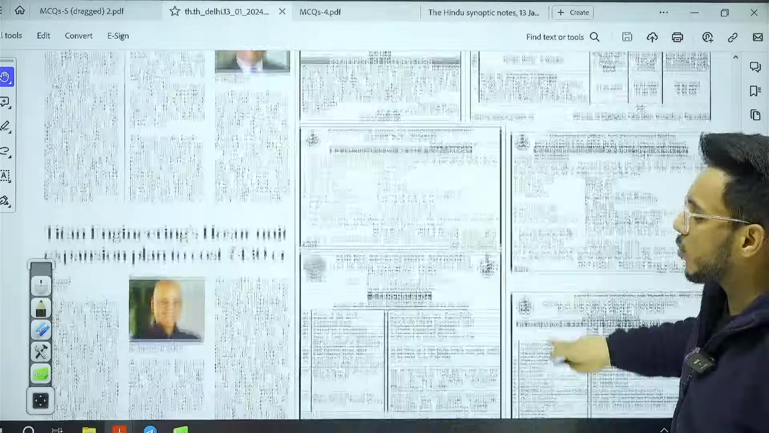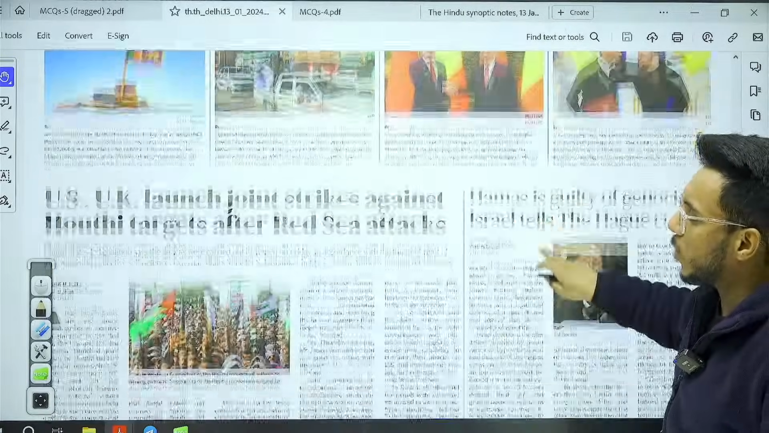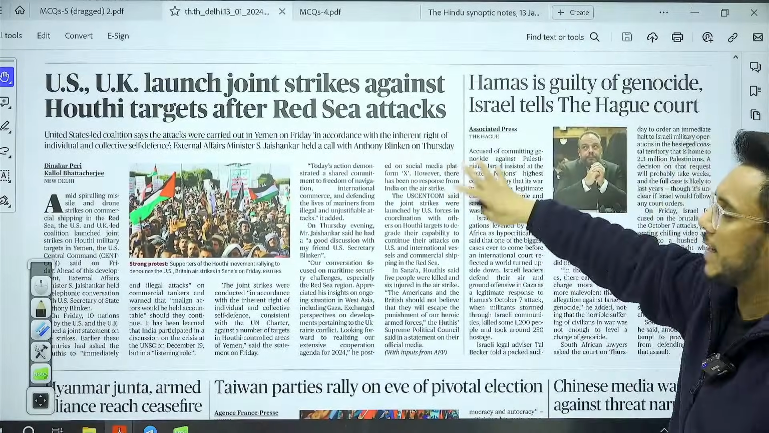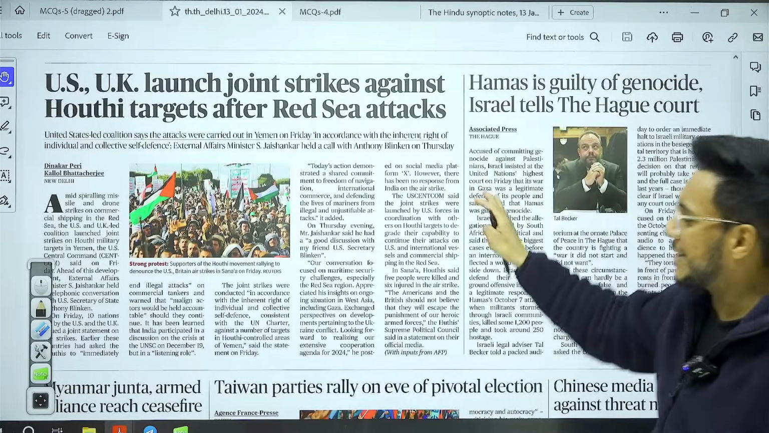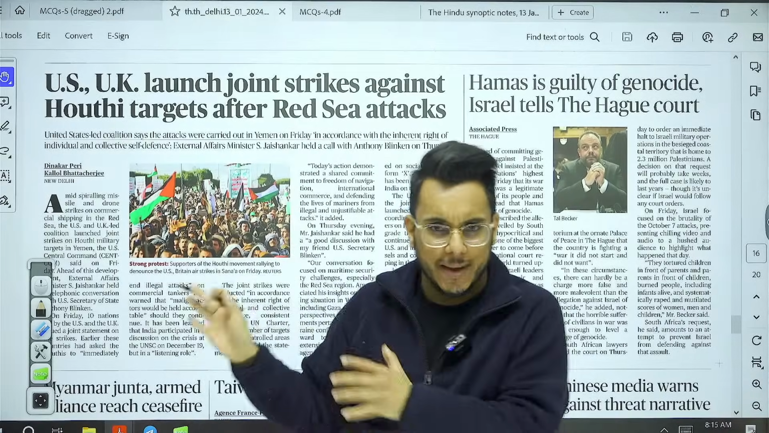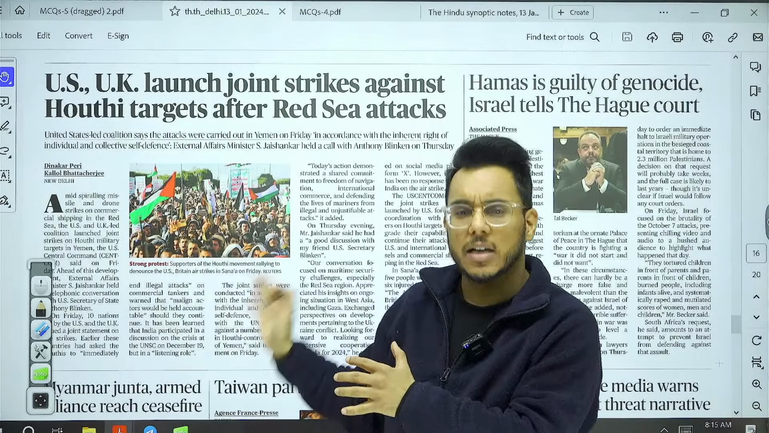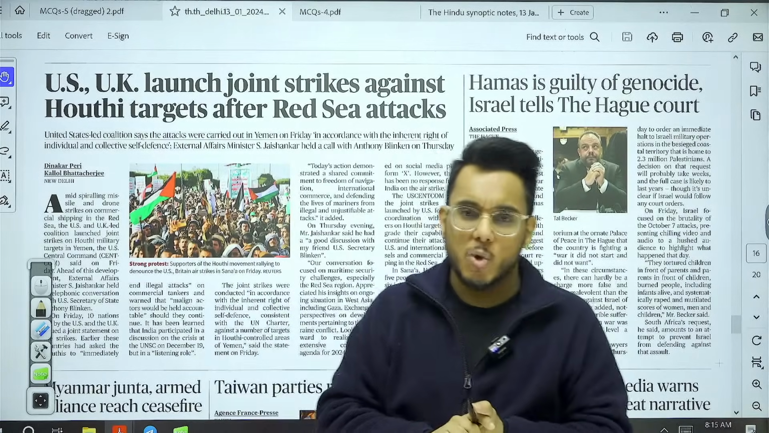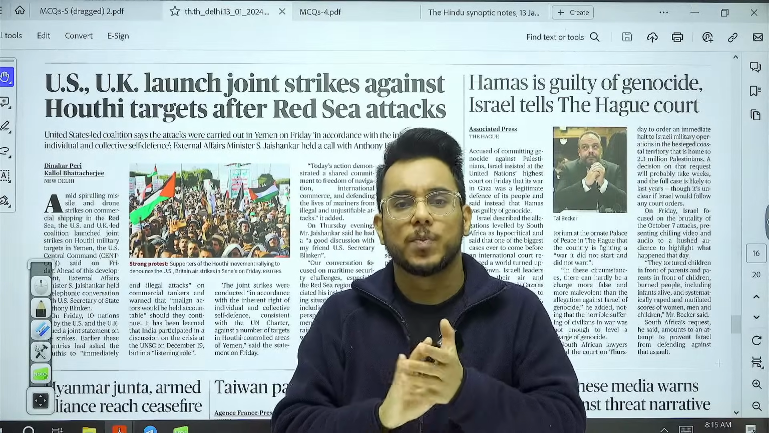Then further moving in this direction, we come to world page, and here we have this article, US, UK launch joint strikes against Houthi targets after Red Sea attack. So guys, if you have followed the newspaper analysis regularly, we have discussed this article in so much detail. Even the mapping we have seen. So basically, what is the issue right now?